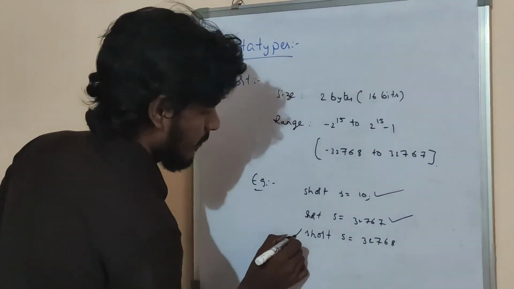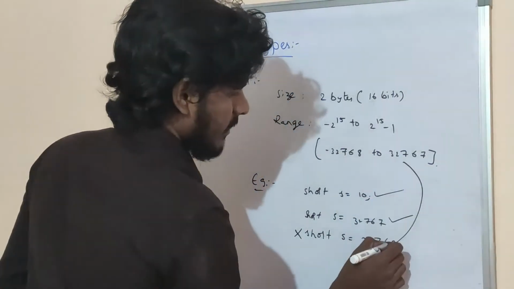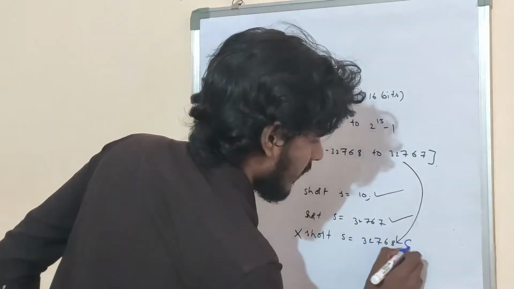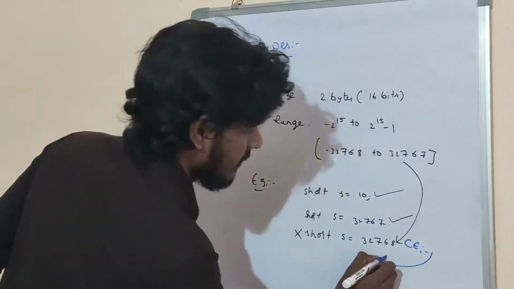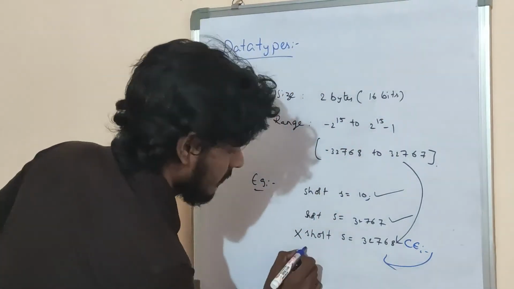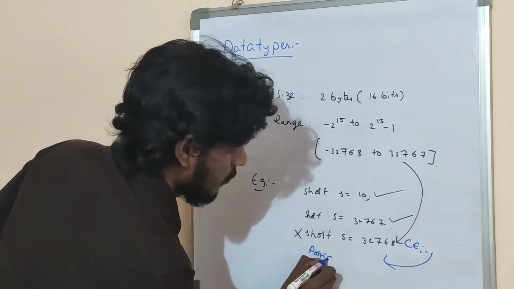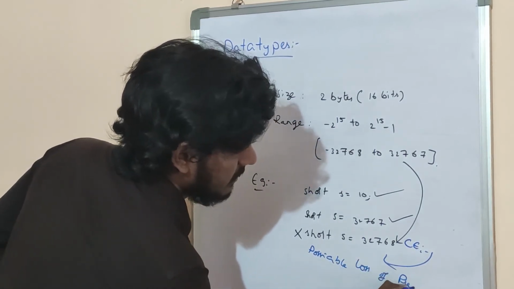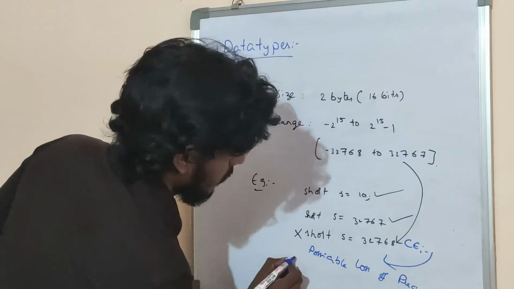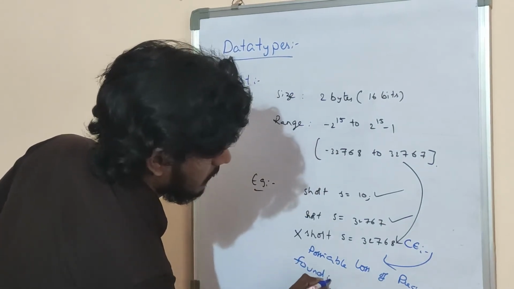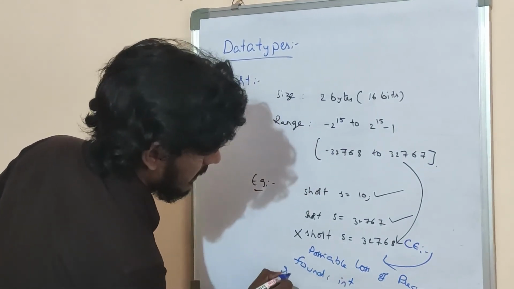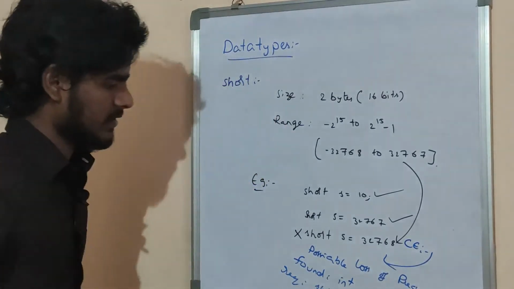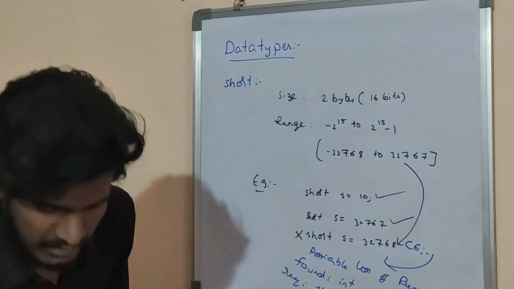Okay, it is invalid because we crossed that limit. In that case we will get a compile time error saying possible loss of precision, found int, required short.